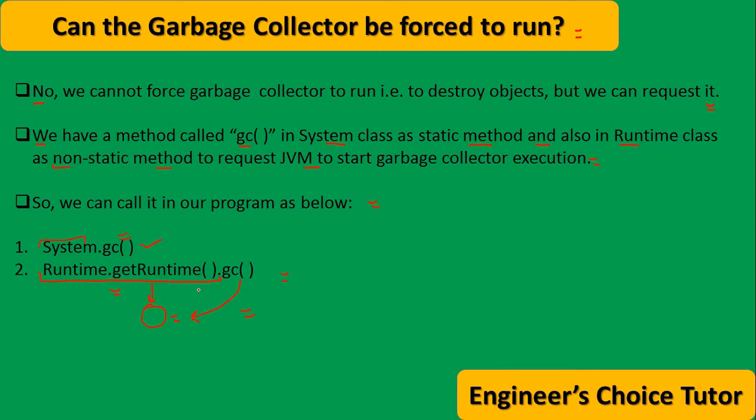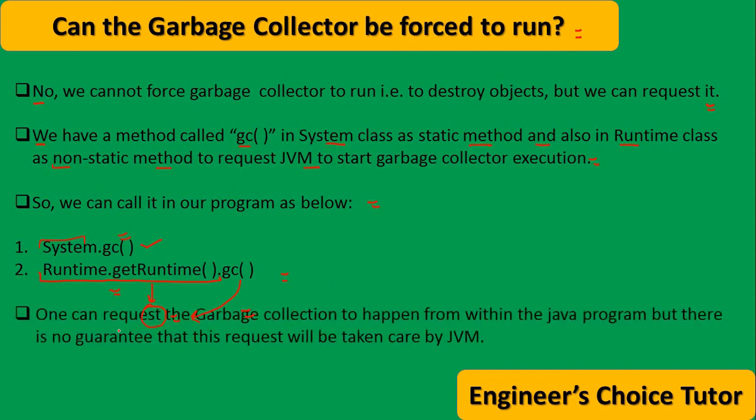With respect to performance, it is highly recommended to use the Runtime class gc method when compared with the System class gc method, because the System class gc method internally calls the Runtime class gc method only. Once we request garbage collection from within the Java program, there is no guarantee that this request will be taken care of by JVM. I already told you this point.